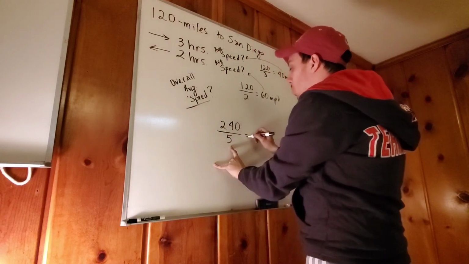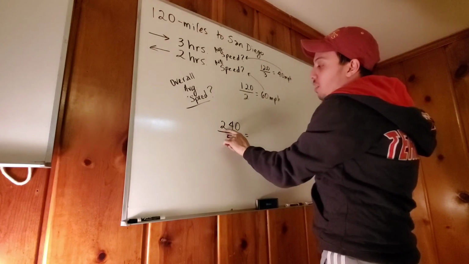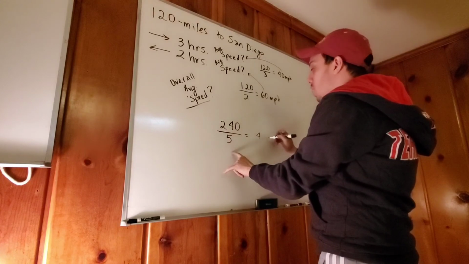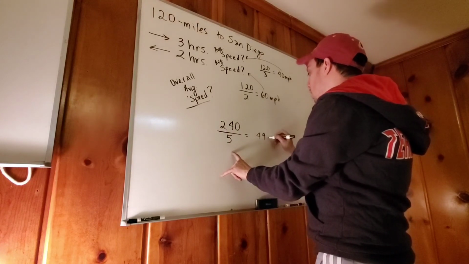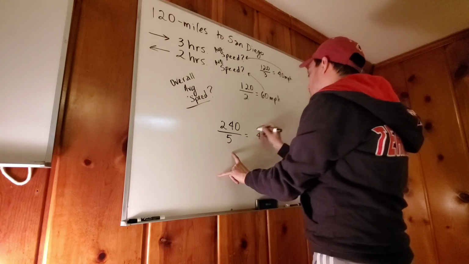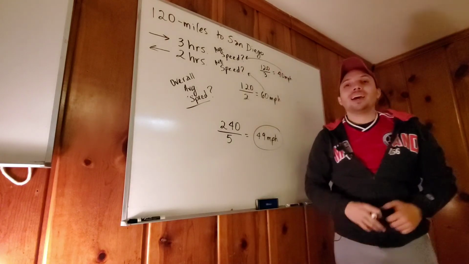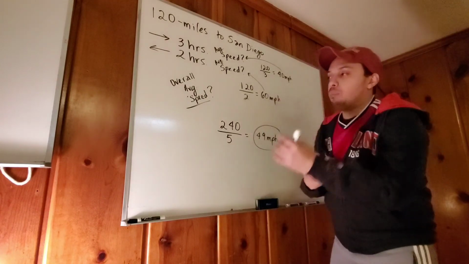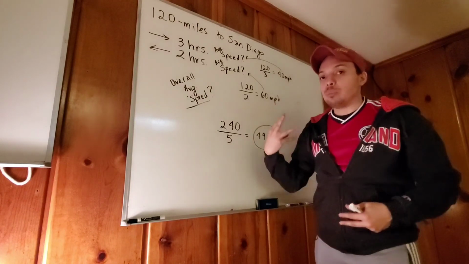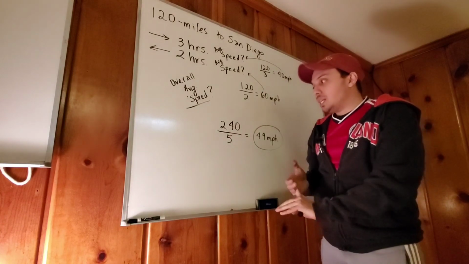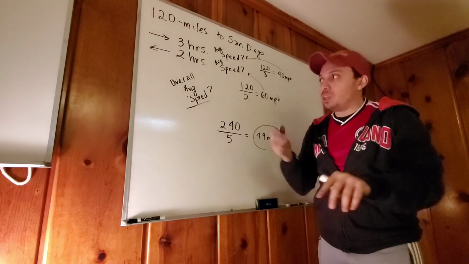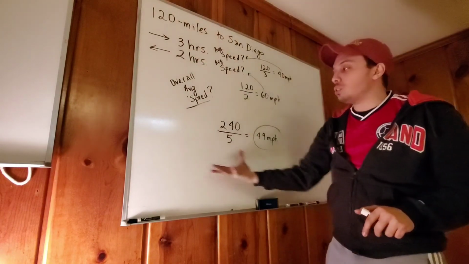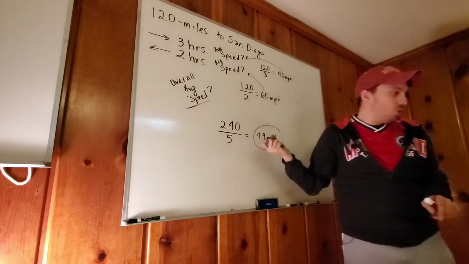That in turn would be 24 divided by 5. I mean, it's going to be 4. And 4 comes down, and so it would be 49 miles per hour for the overall trip. And that's what I'm trying to tell you. Just understand what you're doing. I could keep on going with example after example after example, but if you don't understand what you're doing, you're going to get it wrong. And so at the end of it, when they're asking you the overall things, you have to add the overall distance with the overall hours and find the overall speed, which is going to be 40.